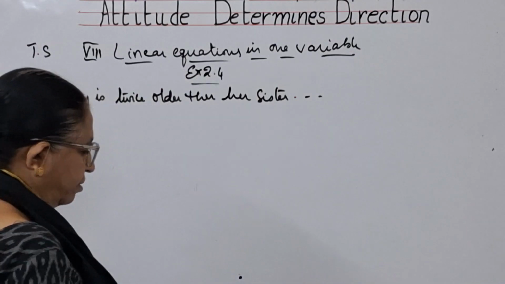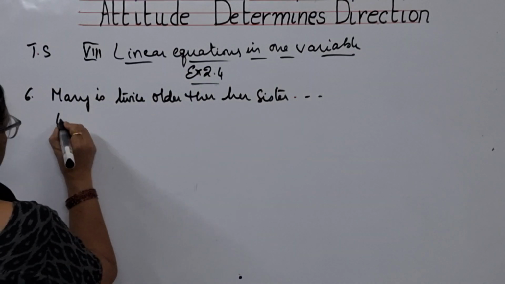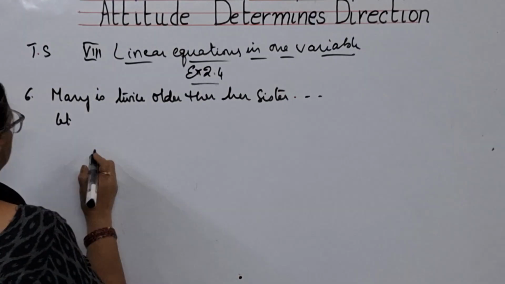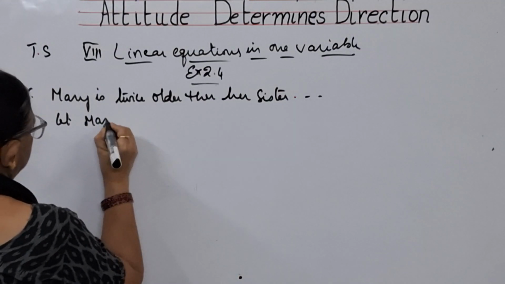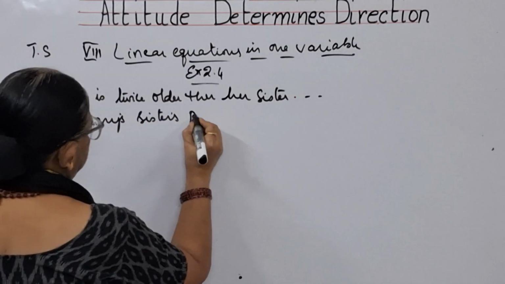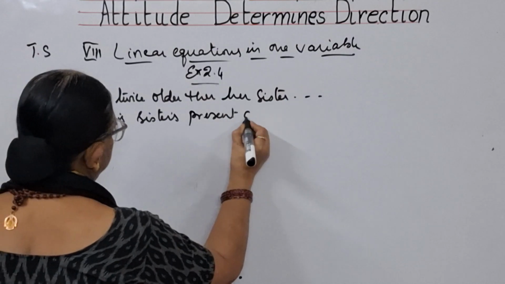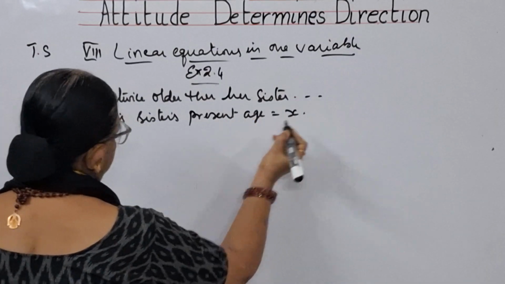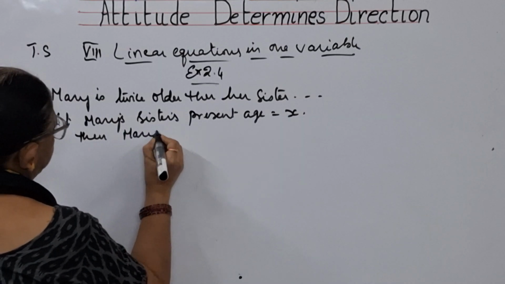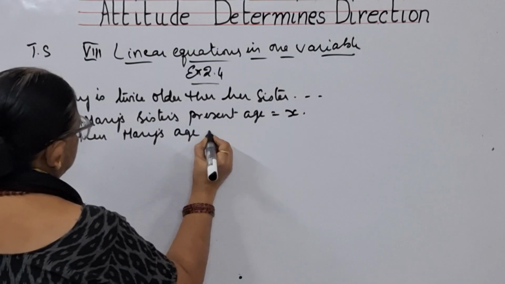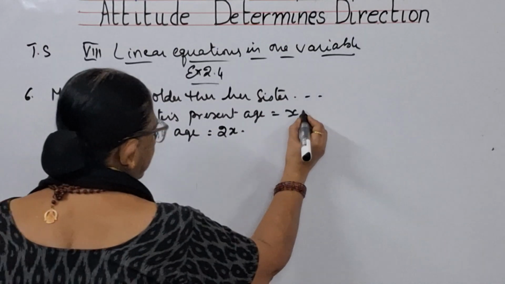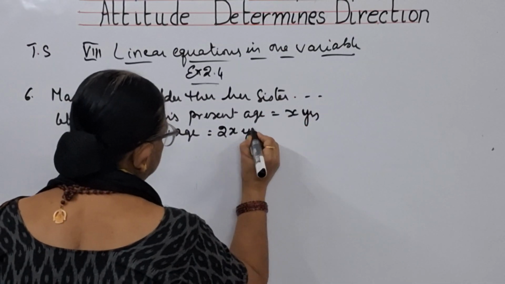So first let us suppose that, because Mary is twice older than her sister, let Mary's sister's present age be equal to x. Then what is Mary's age? She is twice older than that, that means 2x. x years here, 2x years here.